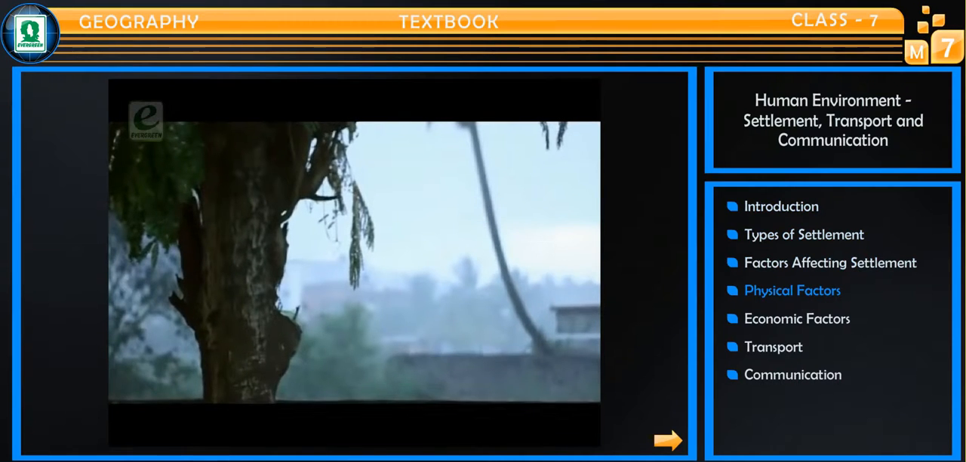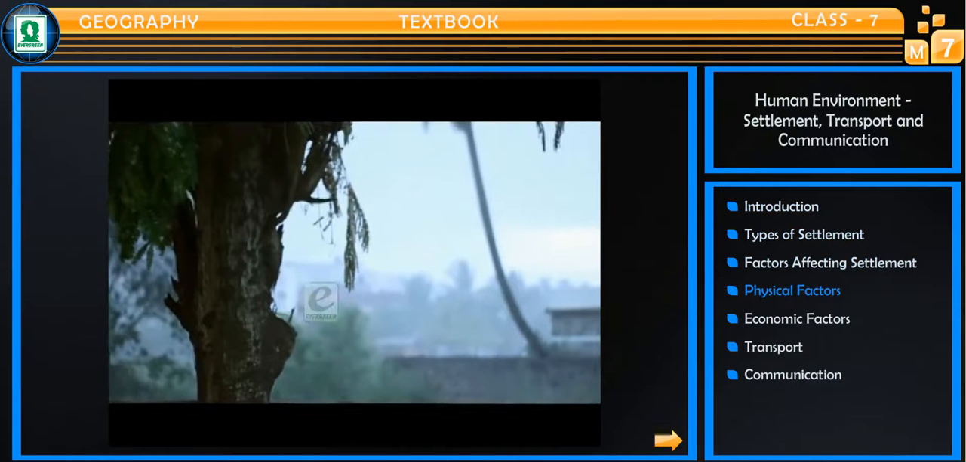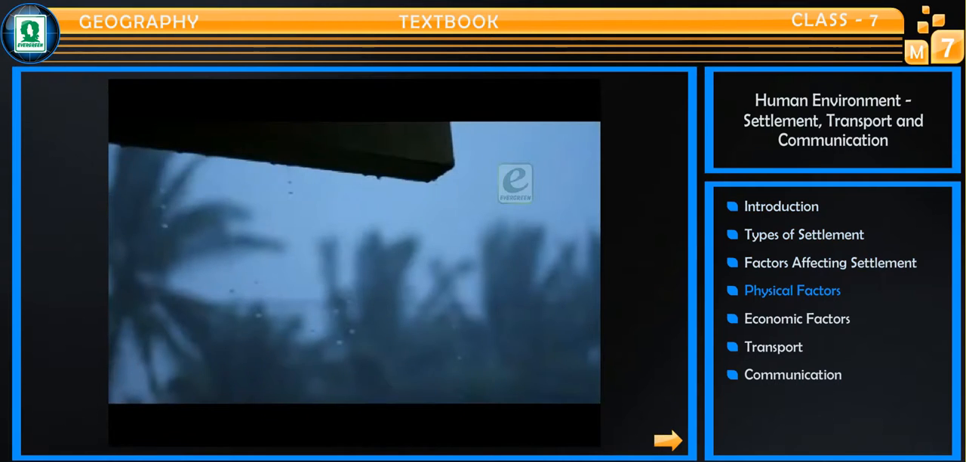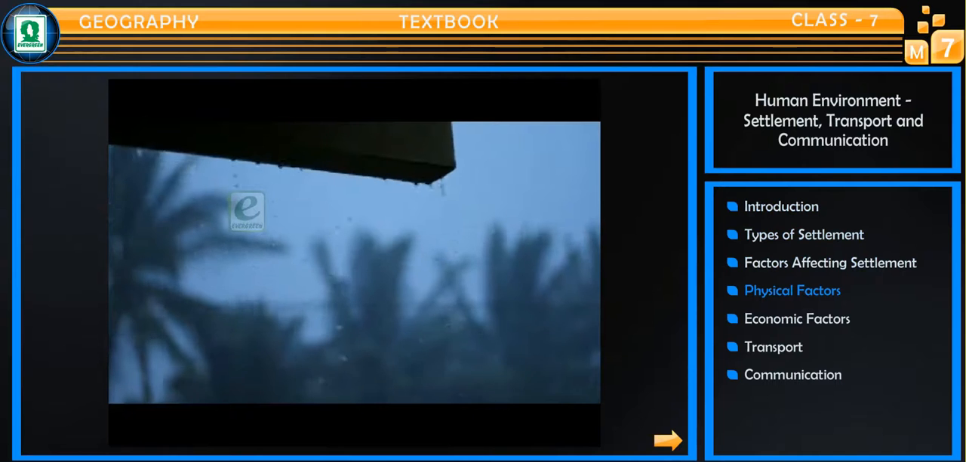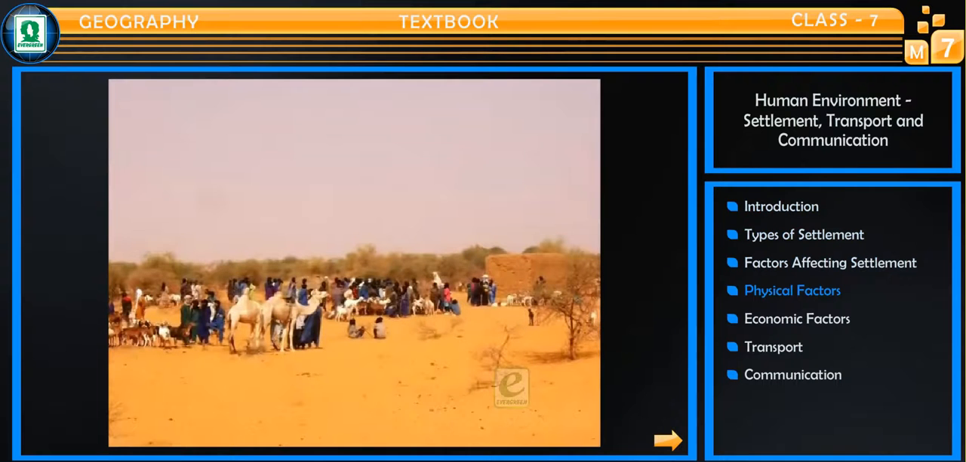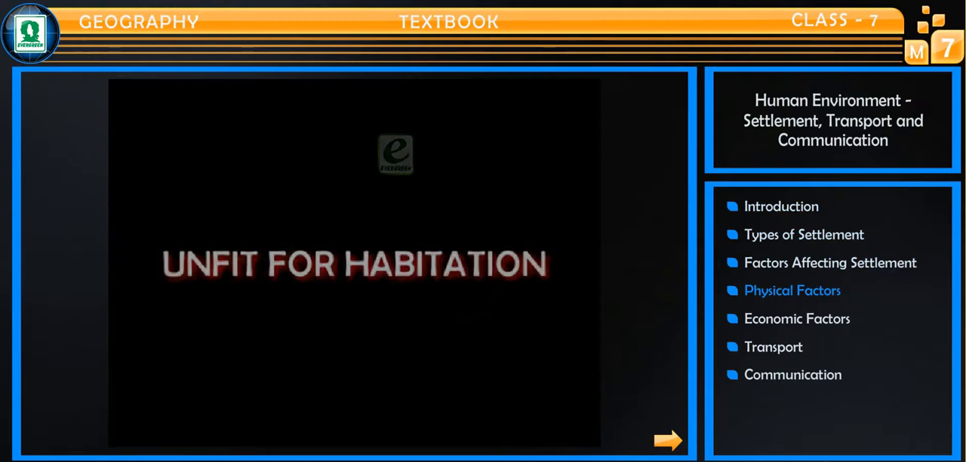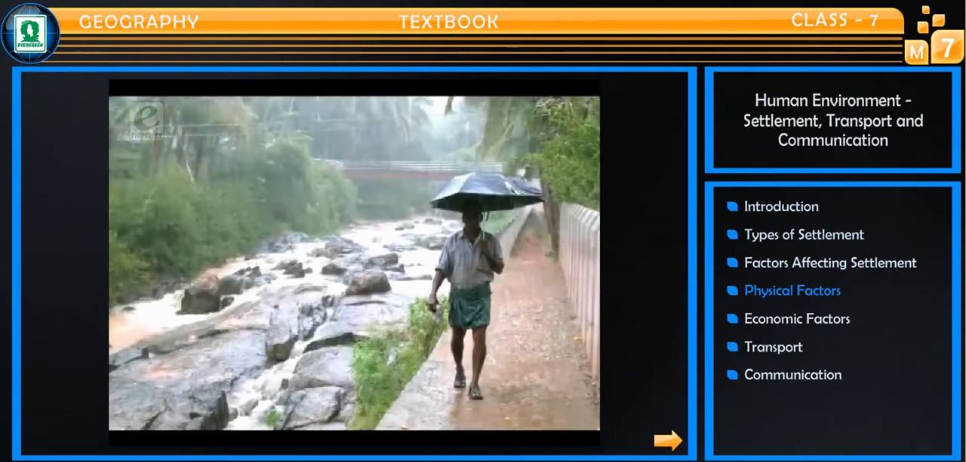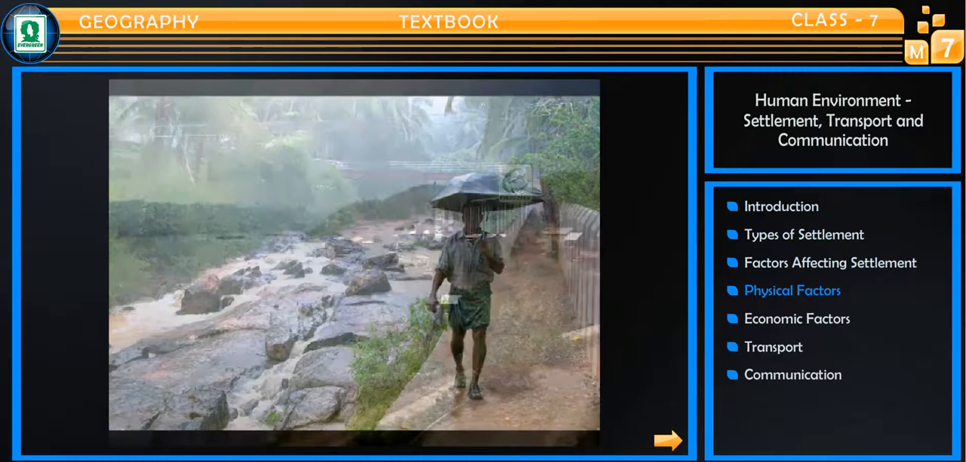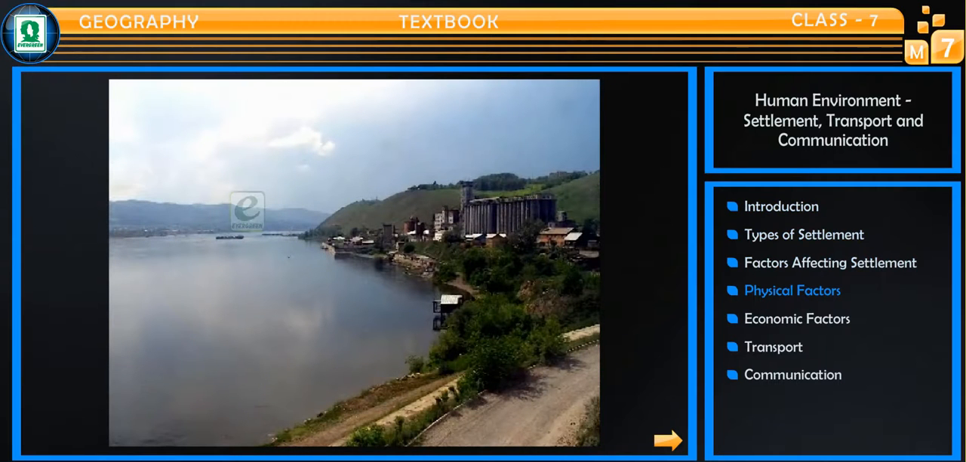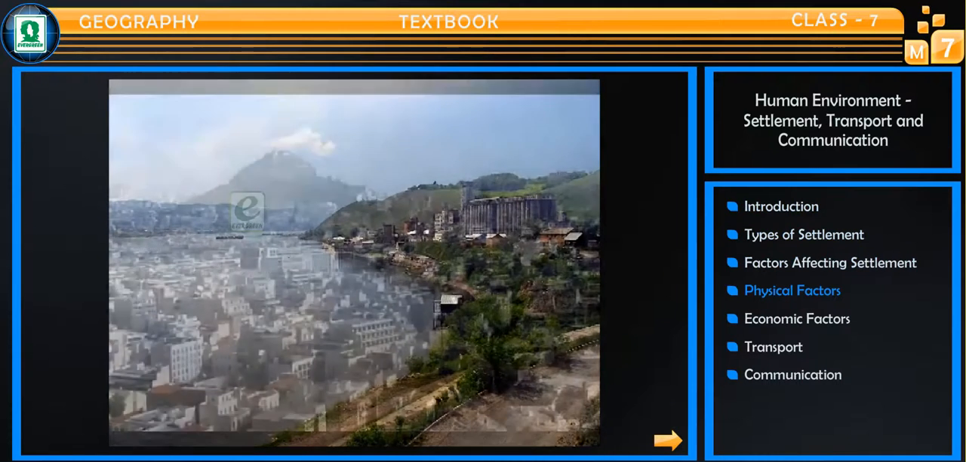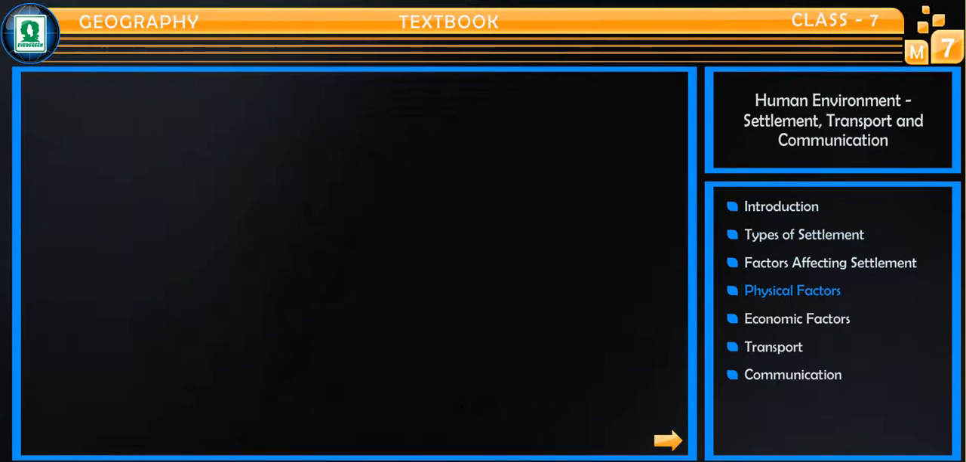Another important factor influencing human settlements is the climate. Climate has a direct influence on human beings. Areas having high temperature and very low temperature are unfit for habitation. Rainfall also affects distribution of the population. Dry areas have sparse population, whereas areas having good rainfall have dense population.